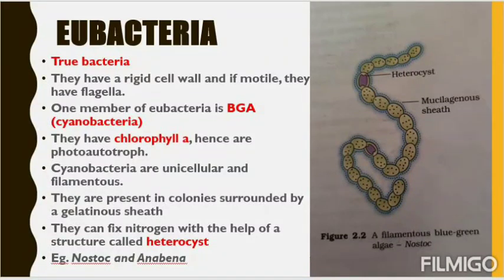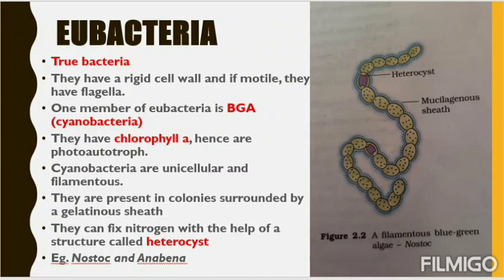So who are the members of Eubacteria? Now we'll read about one member of Eubacteria, BGA or Cyanobacteria, that we also call blue-green algae. So they are autotrophs. Why? Because they can produce their own food, because they are photosynthetic, because they are having chlorophyll A. That means they can trap sunlight to produce ATP or to produce energy for their body.